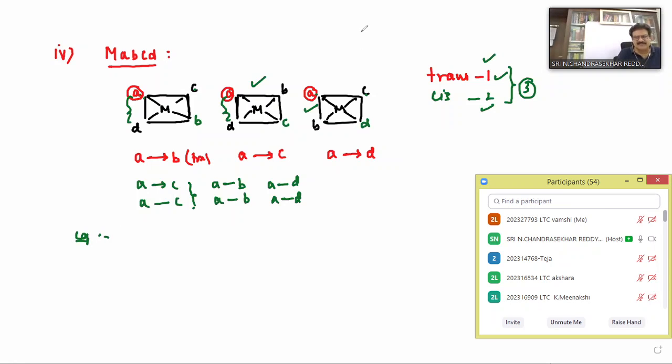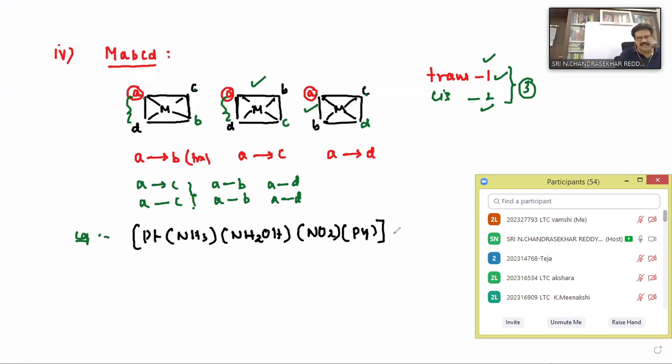So for examples, we have very few. We should take the platinum complex: Pt, NH3, NH2OH, which is hydroxylamine, is it correct? Then NO2 and py.